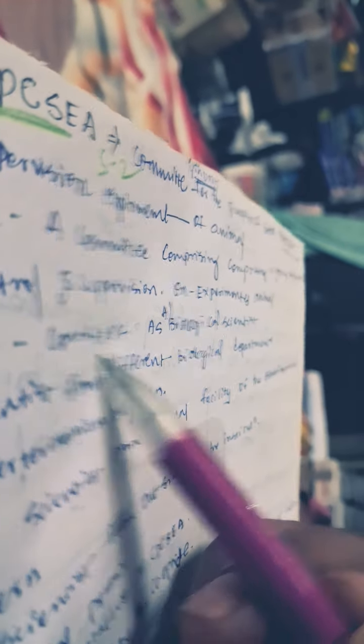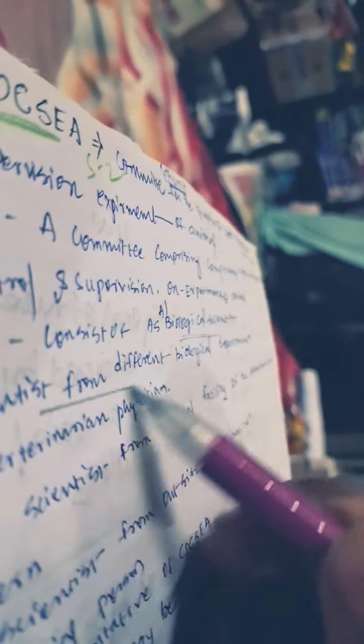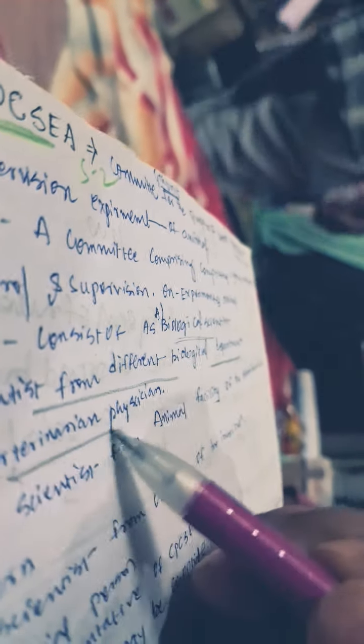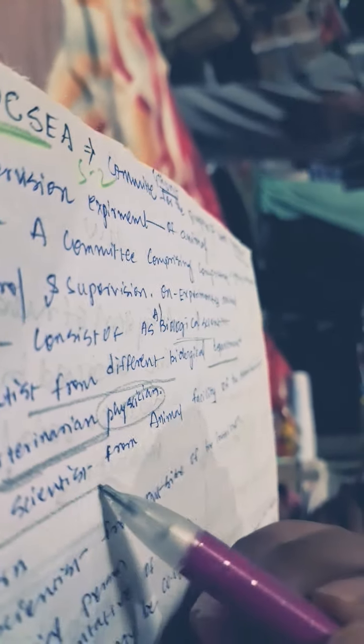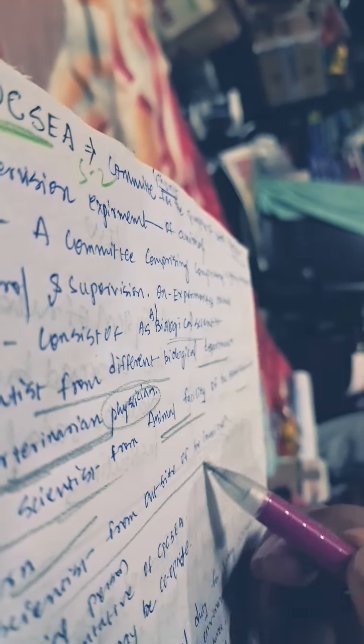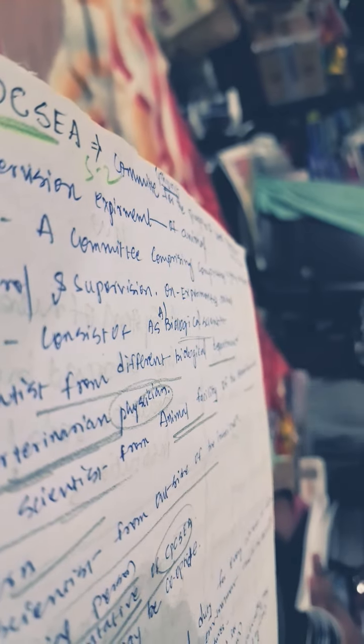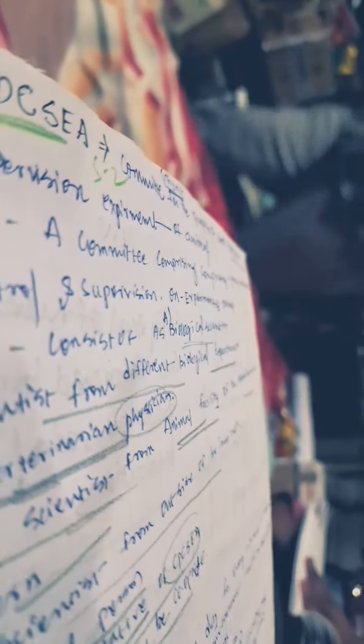The IAEC consists of a biological scientist. We need biological scientists from the different biological departments, a physician, a scientist from the animal facility establishment concerned, a scientist from outside the institution, a social person, and a representative from the CPCSEA, and a specialist may cooperate.